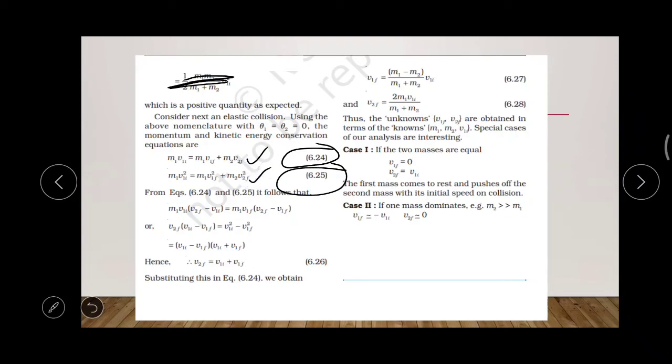So from equations 6.24 and 6.25 you will get m1 v1i into (v2f minus v1i) is equal to m1 v1f into (v2f minus v1f).